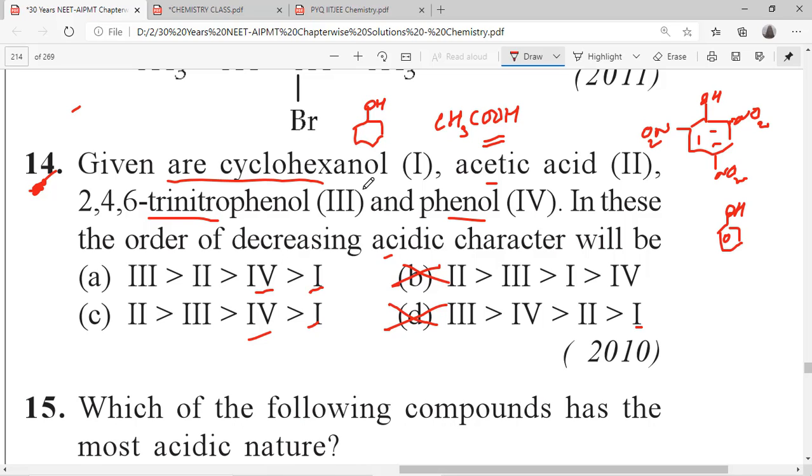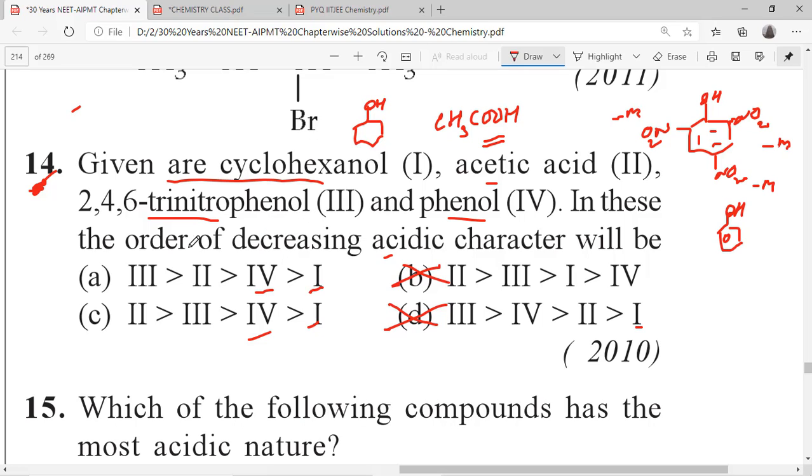Here, due to the minus mesomeric effect, 3 minus mesomeric effect groups are there. Okay, its acidic strength is more than acetic acid. So which one is acetic acid? Nitrophenol.